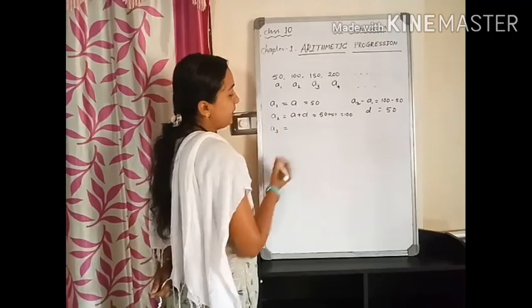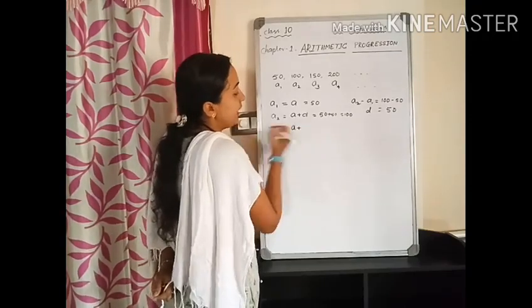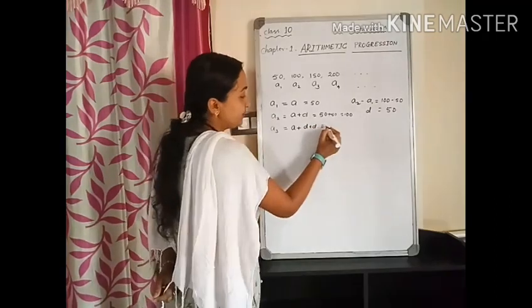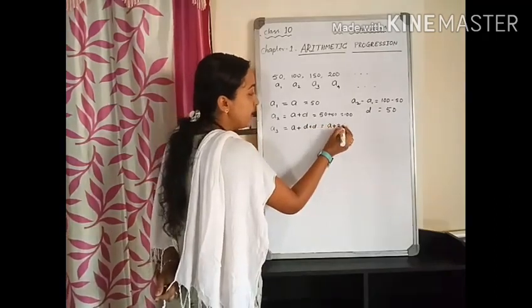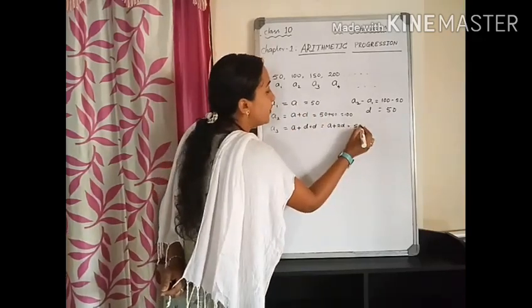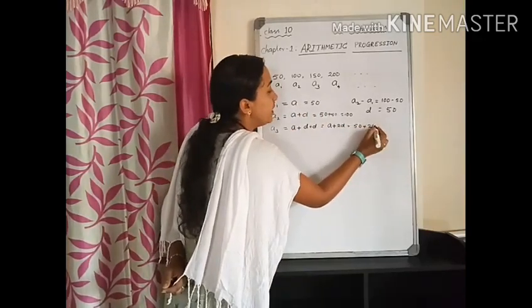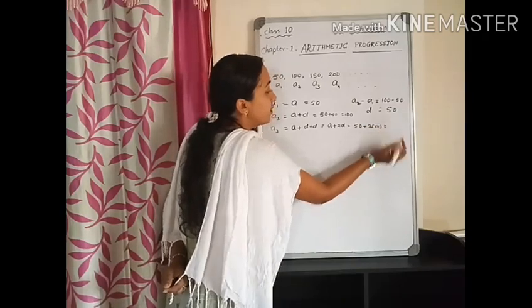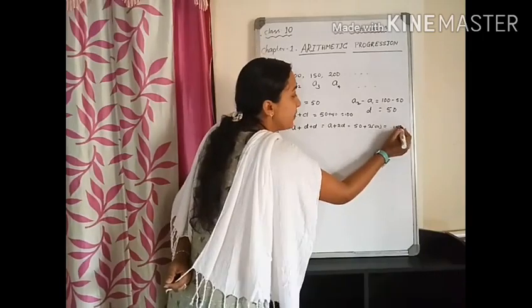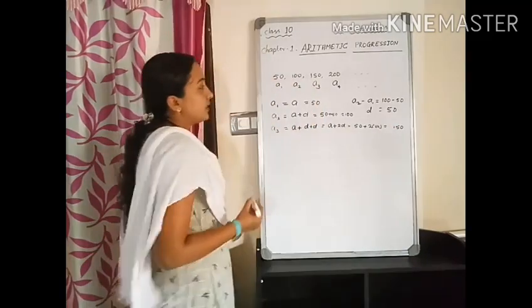The third term can be written as A plus D plus D, 2 times D, which is A plus 2D. So A is 50 plus 2 into 50, we will get 100. So 100 plus 50 is 150, which is the third term.